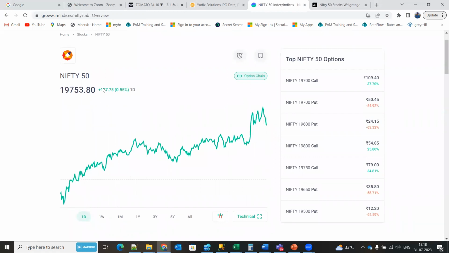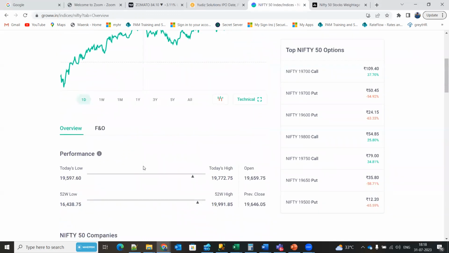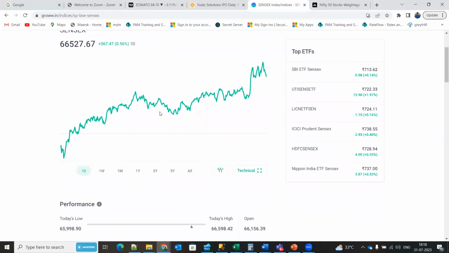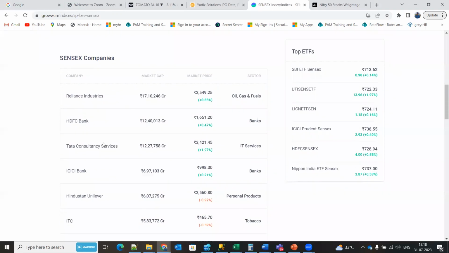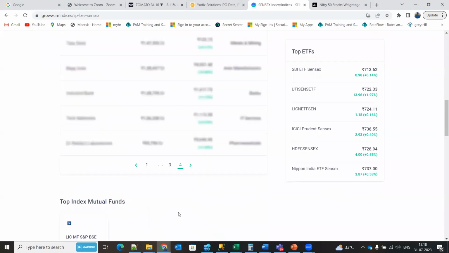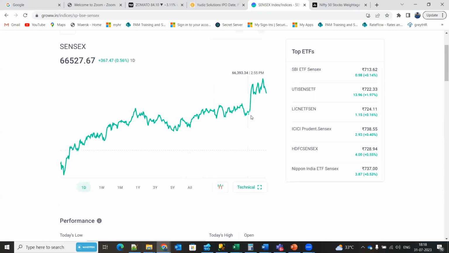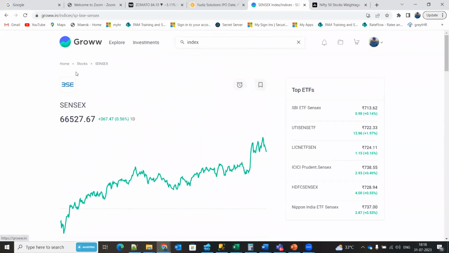See, it has closed around 107 rupees, which is positive. So this is on Nifty 50. Sensex, as I told, from the Nifty 50, 30 shares are listed. So this is pretty much similar to the Nifty 50. All the 30 shares which are here will also be there in Nifty 50, but it's listed in Bombay Stock Exchange, which is very old.